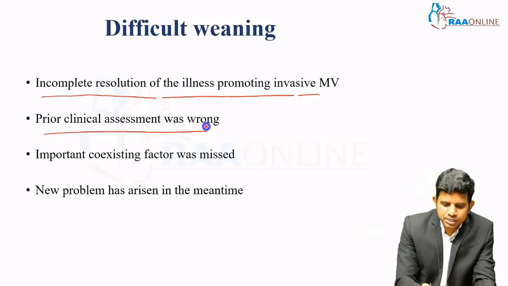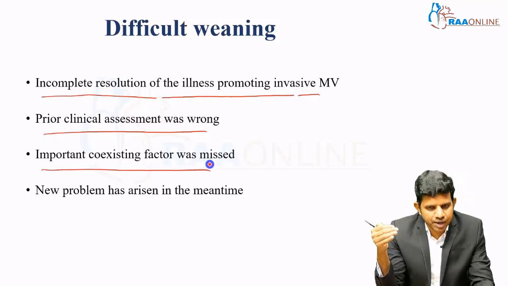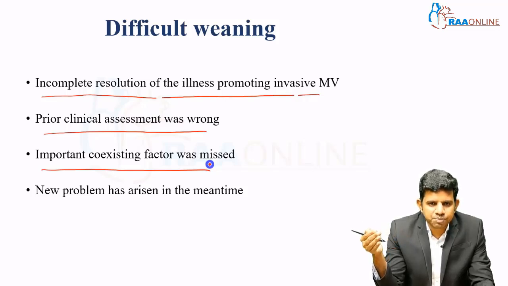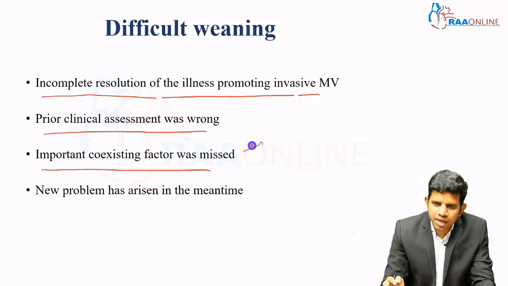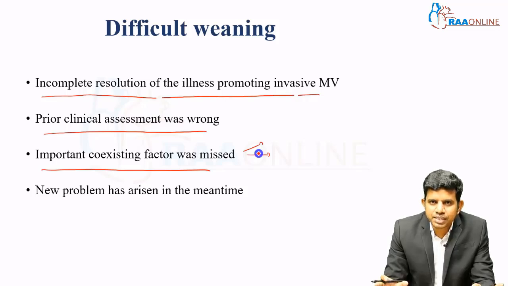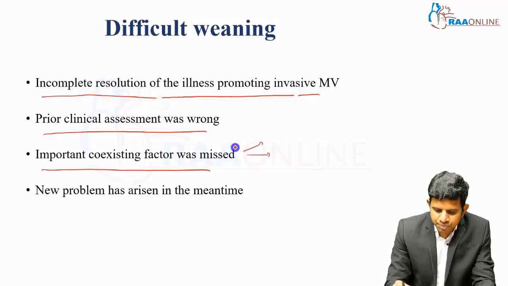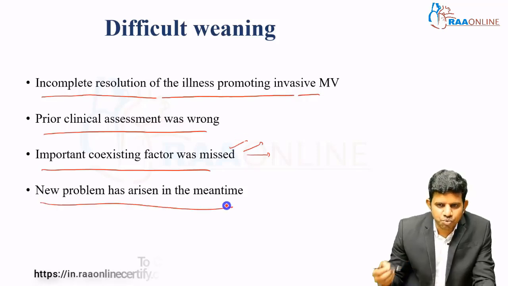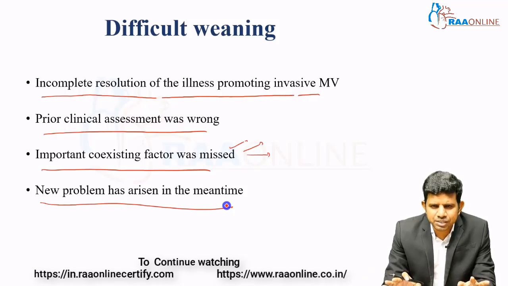Some of the important coexisting factors may be pre-existing, or some coexisting disease may develop during the stressful SBT conditions. For example, some patients have underlying CAD with severe LV dysfunction, or are known cases of CAD. When I put the patient on SBT, because the SBT increases the work and stress on the patient, they can develop new onset myocardial ischemia during SBT. So an important coexisting factor was missed. A new problem arose in the meantime, that is, new onset LV dysfunction. These are the most common causes of weaning failure in ICU patients.